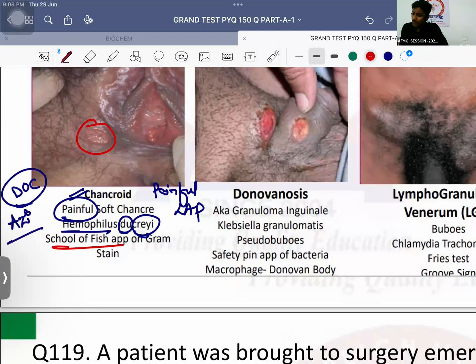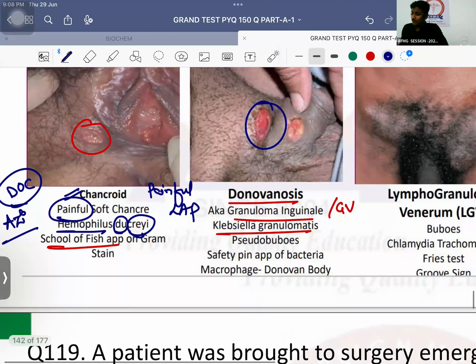Azithromycin. Next, donovanosis, also known as granuloma inguinale, also known as granuloma venereum. Causative agent is Klebsiella granulomatis, and the other name is Calymmatobacterium. Okay. Here the patient only develops a genital ulcer. Painful or painless? Painless genital ulcer without any lymphadenopathy.